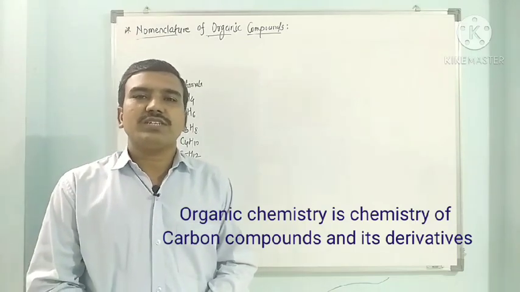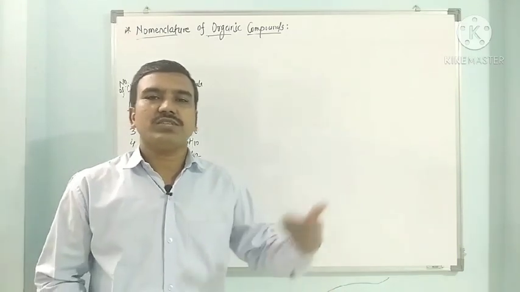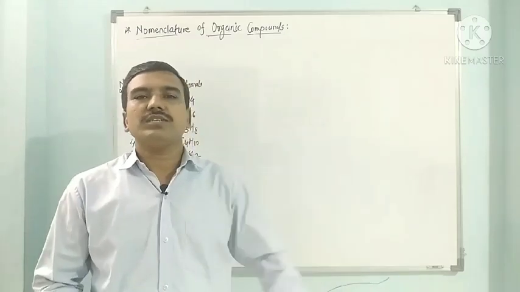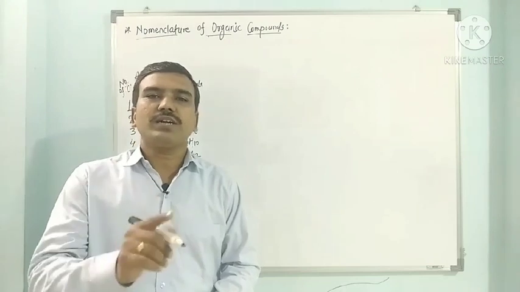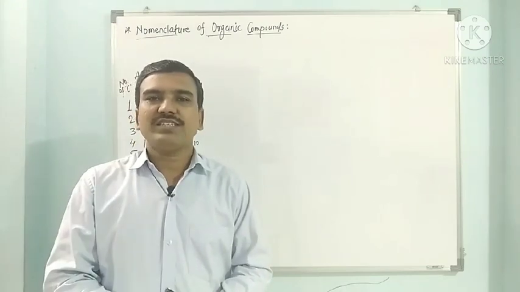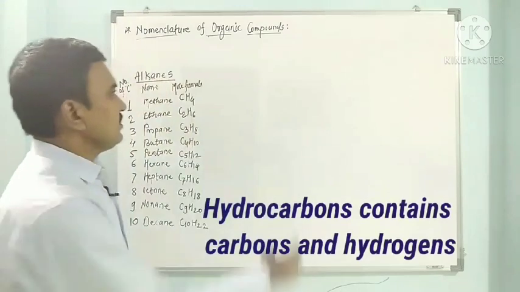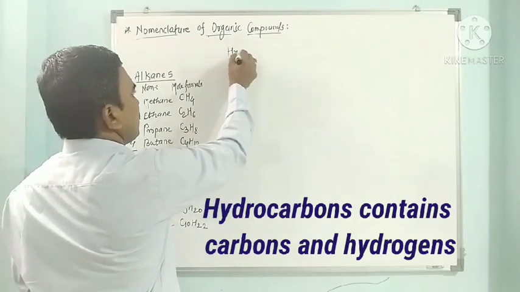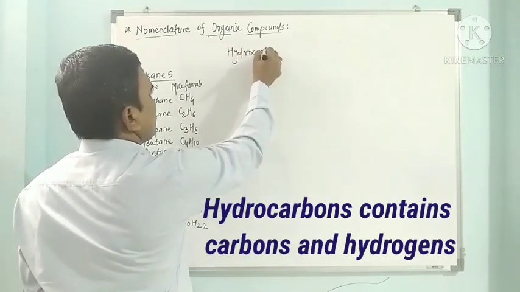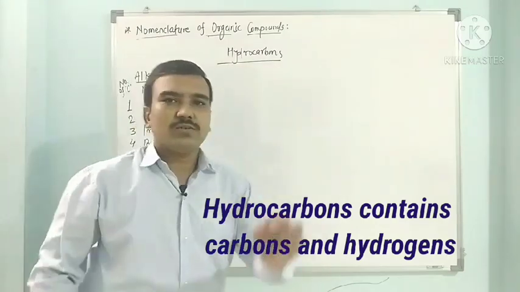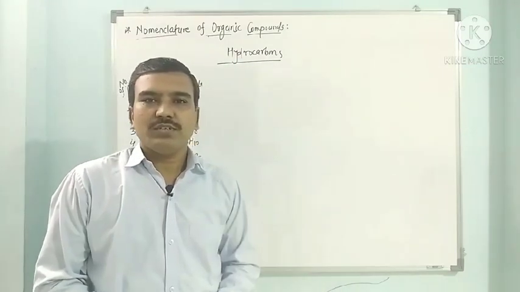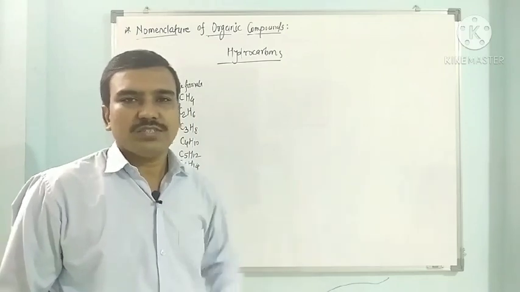So basically organic compounds contain carbon, hydrogen and oxygen. Along with this some other elements are also there in these compounds. If compound contain only carbon and hydrogen, then these are called as hydrocarbons. So only carbons and hydrogens are there in organic compound, which are called as hydrocarbons.